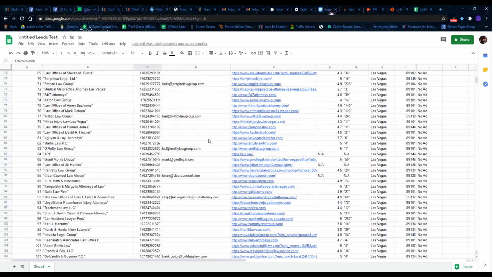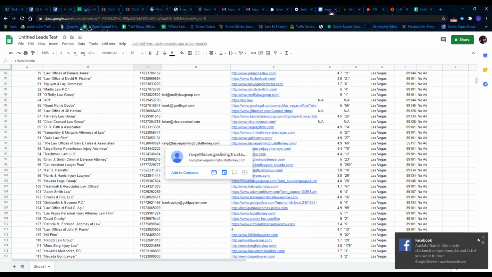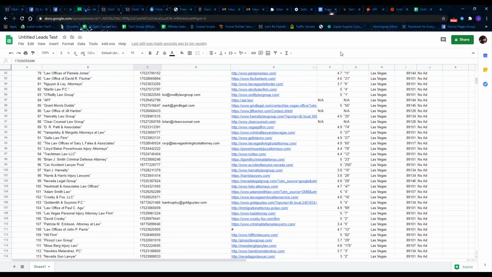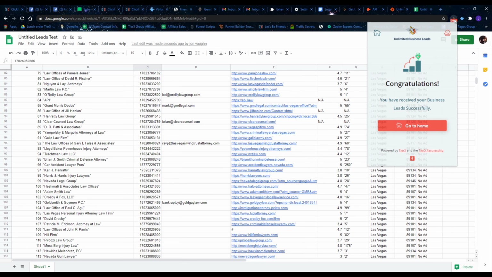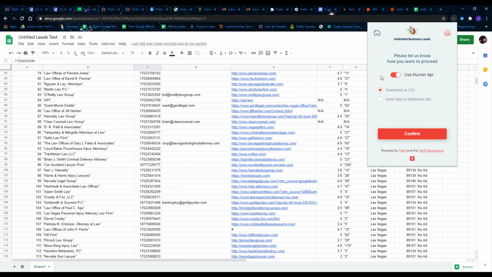Now with this webhook integration, you can send data right into your CRM, and in just a couple seconds I'm going to show you exactly how I send this data into my CRM and start outbound campaigns, make phone calls, cold call them, leave voicemails, and send emails. I'm going to show you that here in just one second.